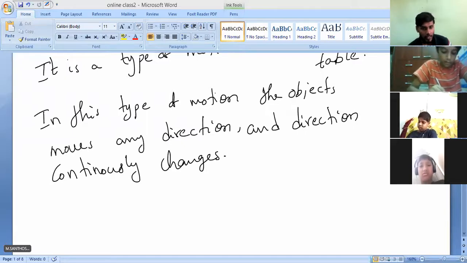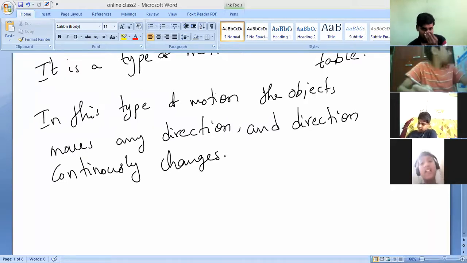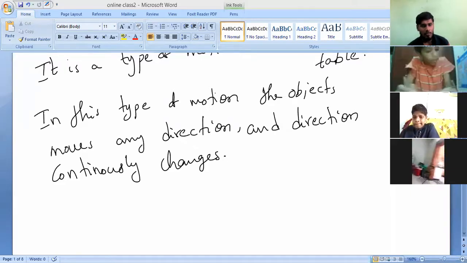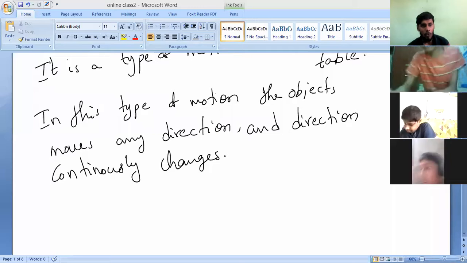Is it possible to predict the motion of a kite? Narayan, Sanath, Lohit, is it possible? That is why I can say the motion of a moving kite is an example of random motion. Write it.